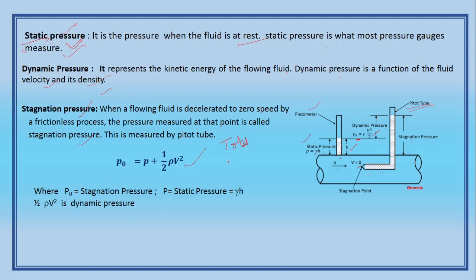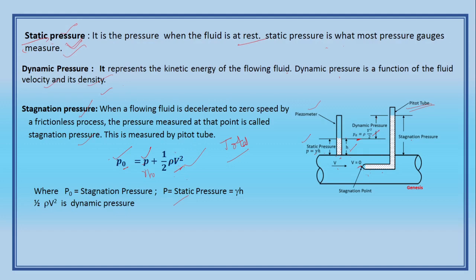It is customary to give a suffix 0 for stagnation pressure, and p is the static pressure. Stagnation pressure is equal to static pressure, that is gamma H, which is measured by the piezometer, plus half rho v square, that is the dynamic pressure. So you can expect these types of questions in GATE, SSC like top exams. Okay, so move on to the next slide.